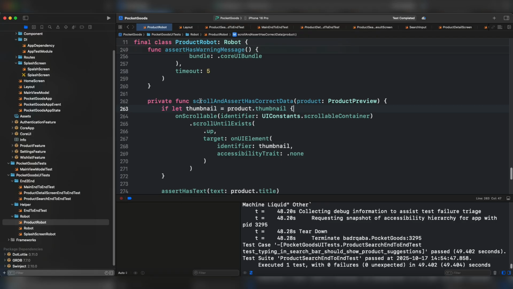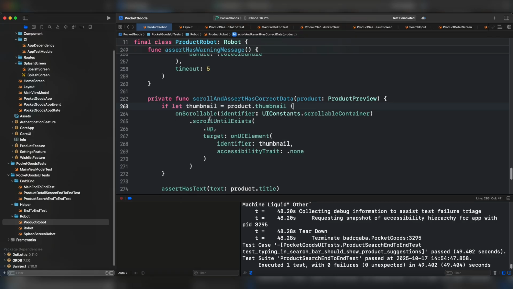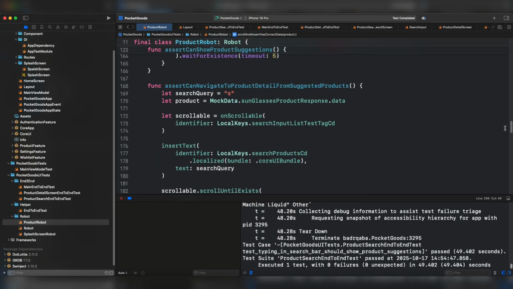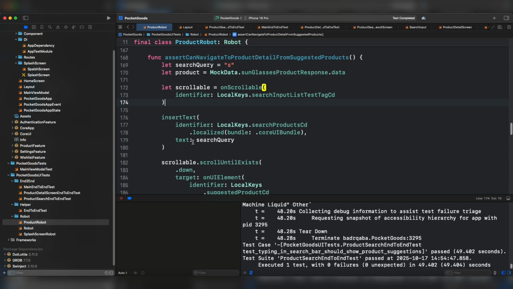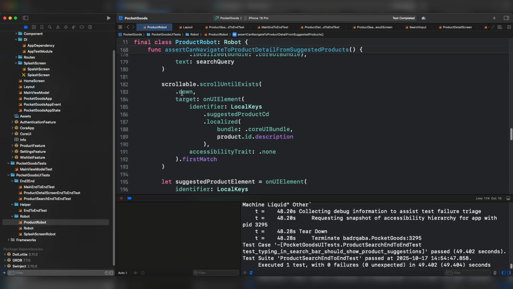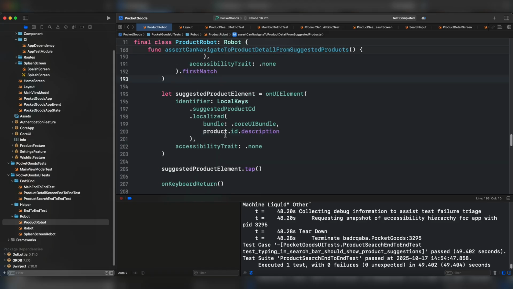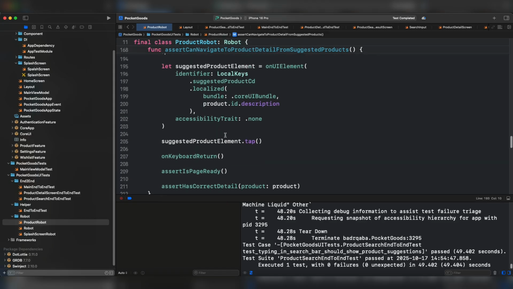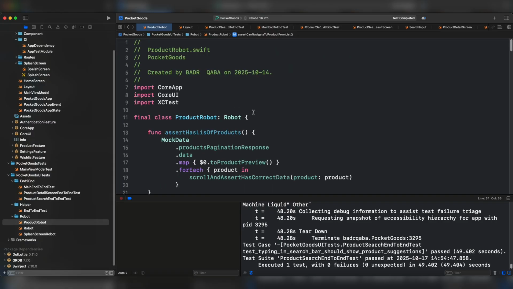For the record, I have changed the scroll and assert has correct data on scrollable. And we're going to use the scroll until exists up and the target element, which is the thumbnail. Accessibility trait, none. I updated another one, which is from the list while navigating from the search input suggestion items, the scrollable, and we're going to scroll down basically to the top of the list to click on this particular element. Then we can make the assertion to tap on this element to navigate to the product detail. Let's see if we have done this correctly.